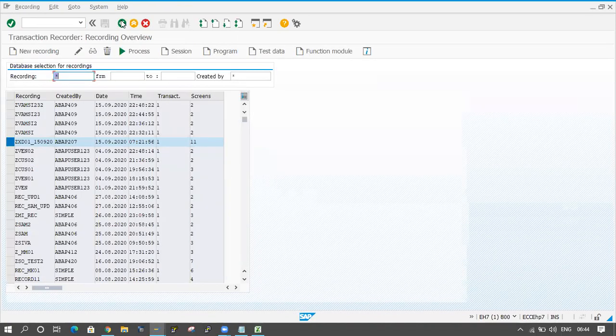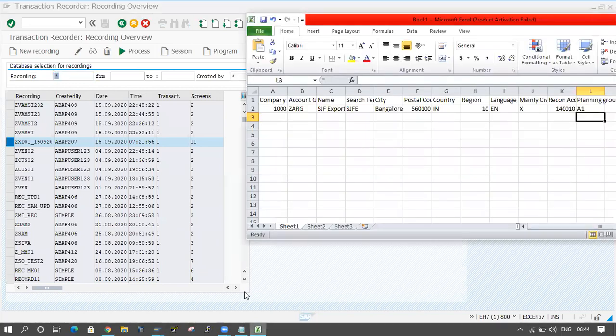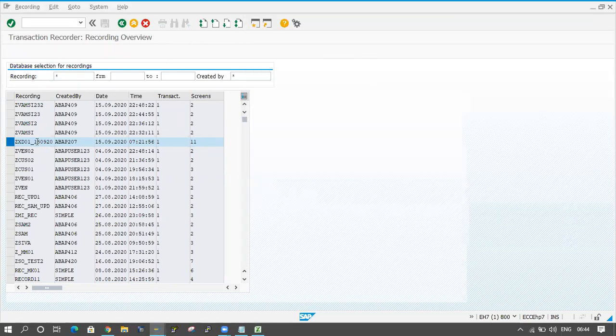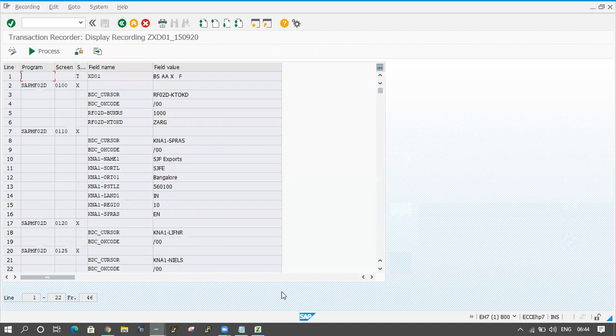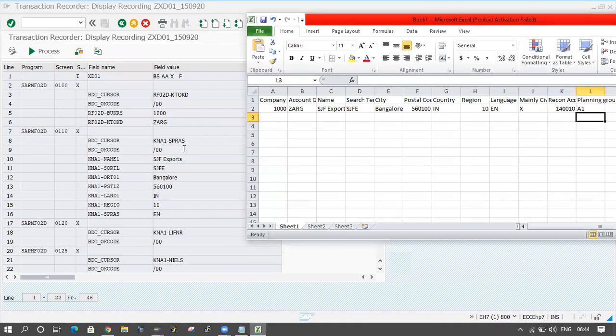So in this way they have entered the data in this transaction. I have maintained the Excel sheet also, showing how they are entering the data. I will double click on this record. Now you just cross check that one: the Excel sheet and this internal table.